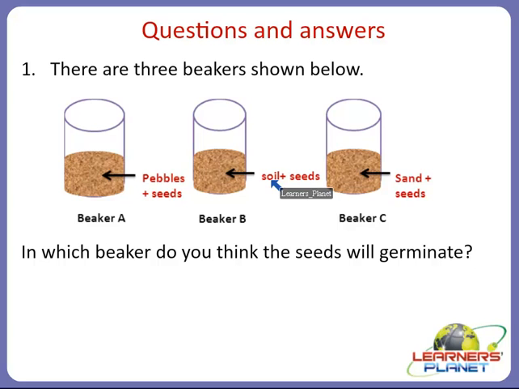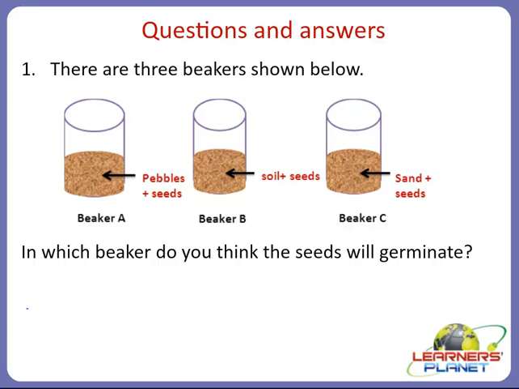So all the properties, all the nutrients are present in the soil which is provided to the seeds. Right? And when the seeds get full nutrients, they are able to produce a baby plant or seedling.